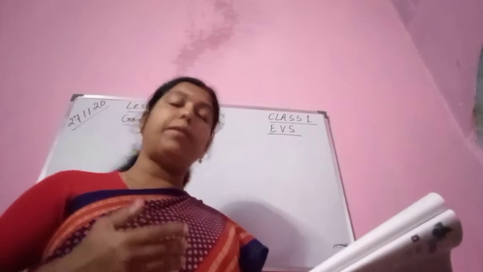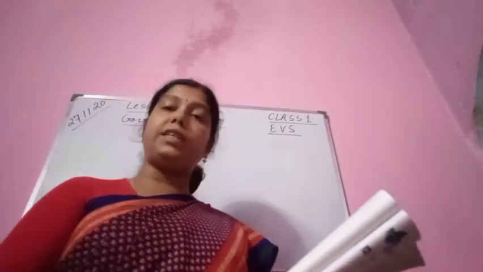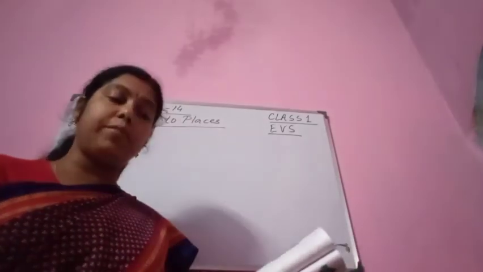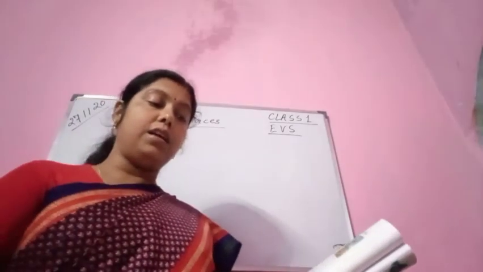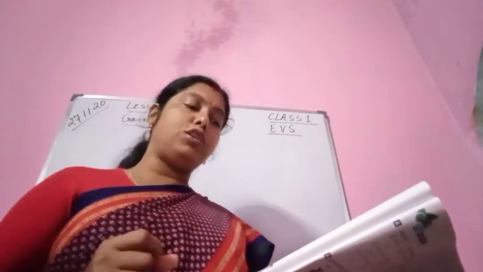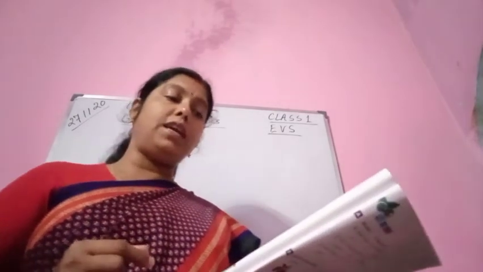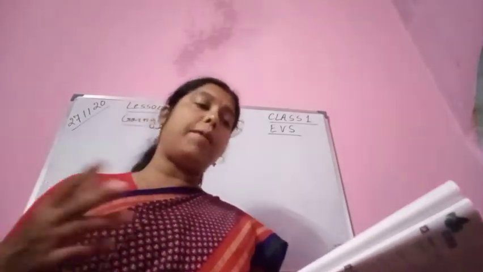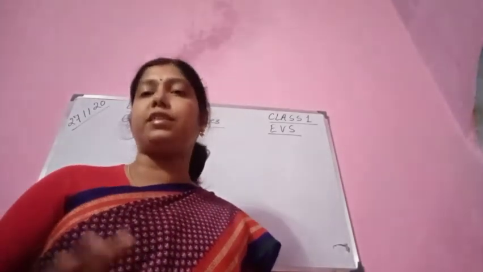How can we travel on water? We can travel on water by boat, small boats, please see the picture. Okay, by steamer, you see here, the picture is given. Cruise is also a ship, okay. Cruise is used to sail about in an area without a precise destination.